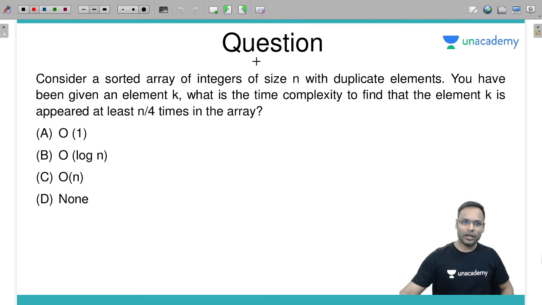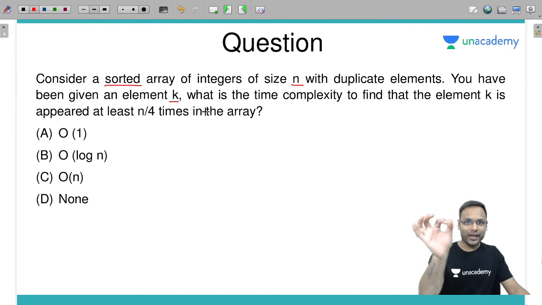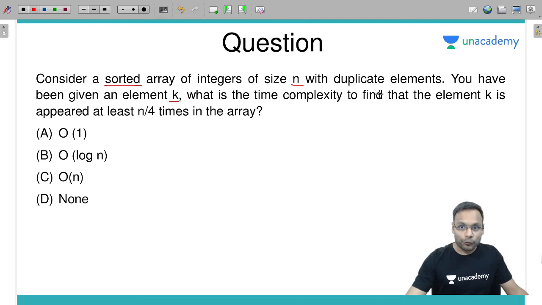So the very first question, a very easy question from the array data structure, I have brought here for you. Consider a sorted array of integers. Mind the words: sorted array of integers of size n with duplicate elements. So you have duplicate elements, and a sorted array of size n. You have been given an element k. What is the time complexity to find whether that element appears at least n by 4 times in the array or not?